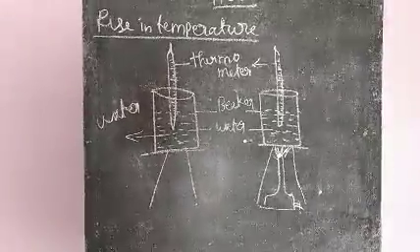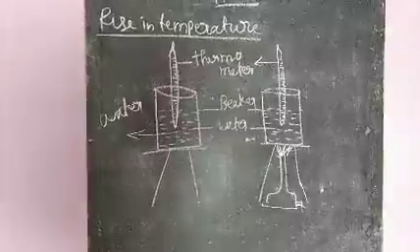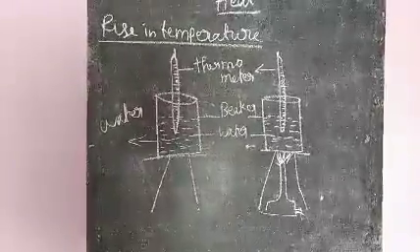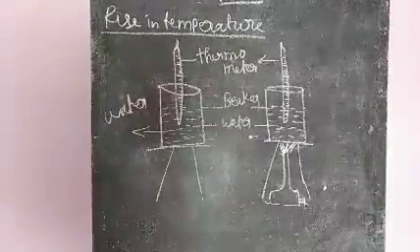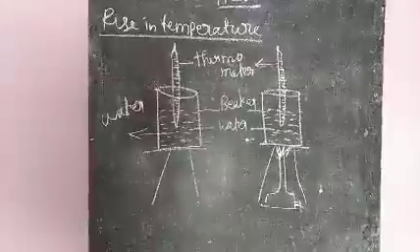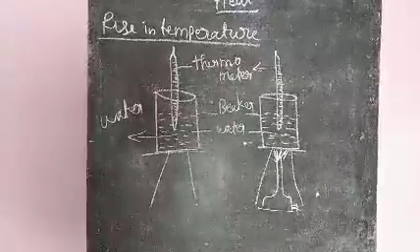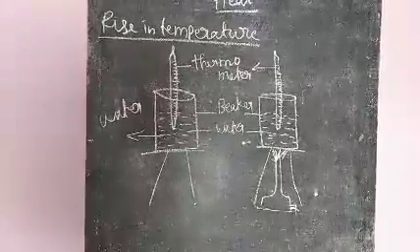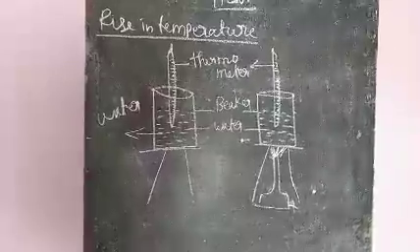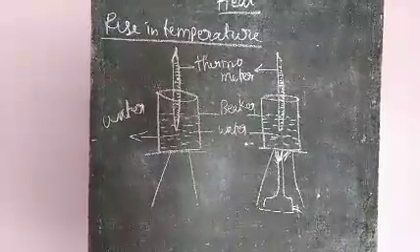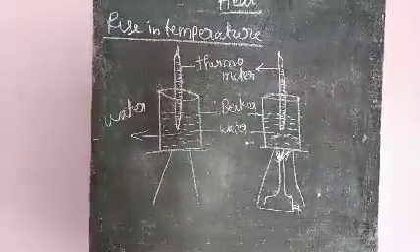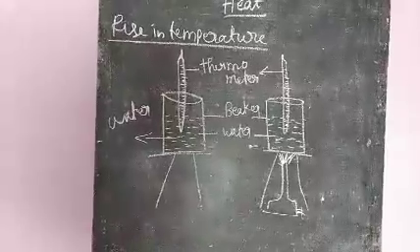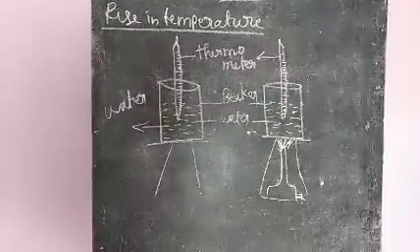Second one is rise in temperature. Shall I explain rise in temperature with a suitable activity? Take a beaker, fill the beaker with water, place it on the stand. Fix the thermometer inside the beaker with water. Now measure the temperature.